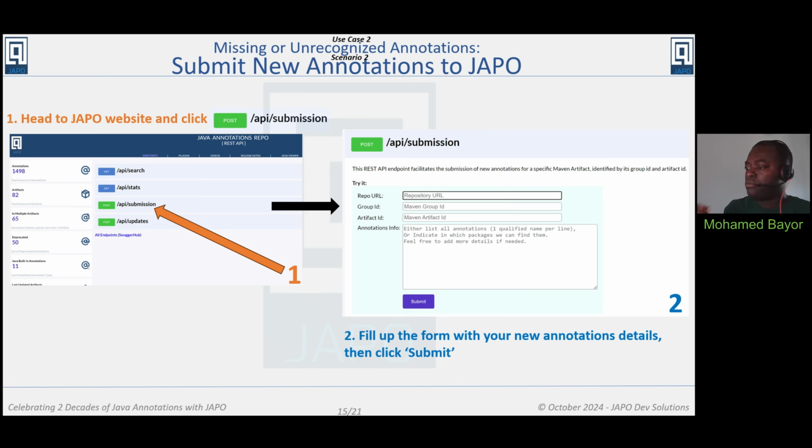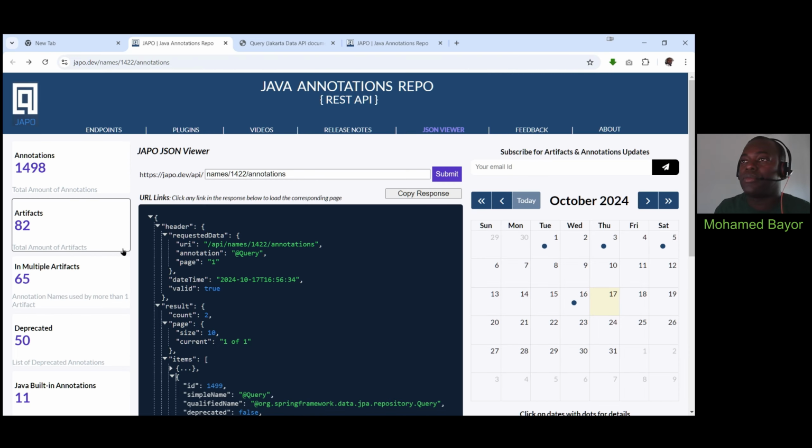New annotations come up almost every week, every month. So anything new can be out there and we don't know about. So it will be good for you guys to go to JAPO and let us know about that by simply going to the JAPO web page. Well, let's get there.